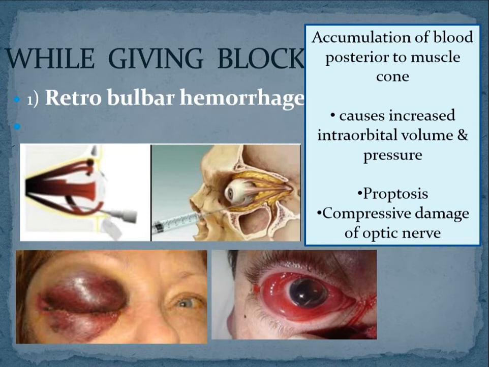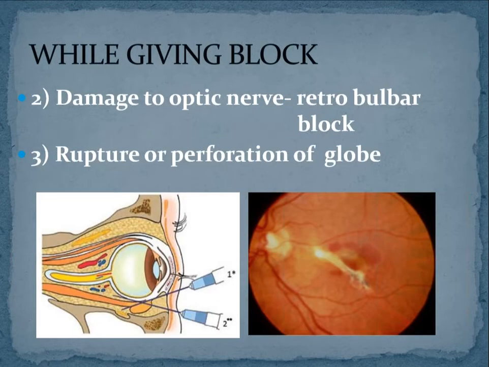Hemorrhage: stop immediately, apply a pressure bandage, and give Diamox or mannitol to decrease the intraocular and intraorbital pressure. Okay, so that is about the first possible complication.